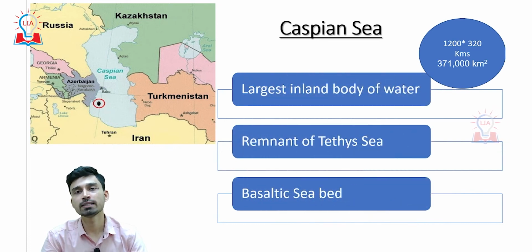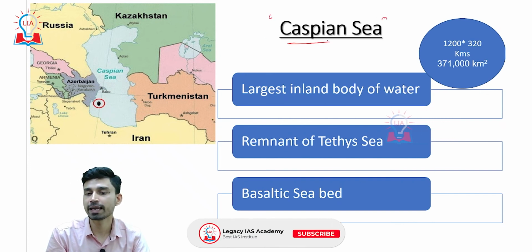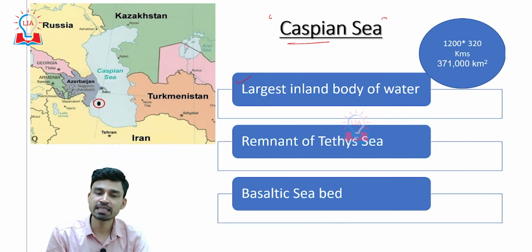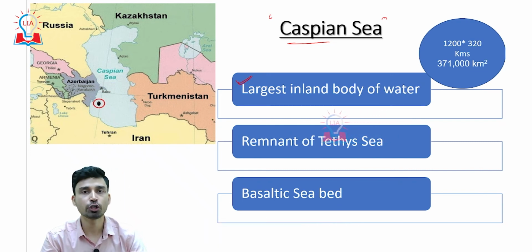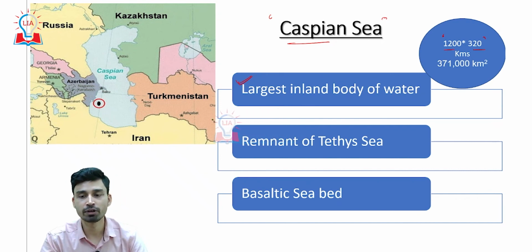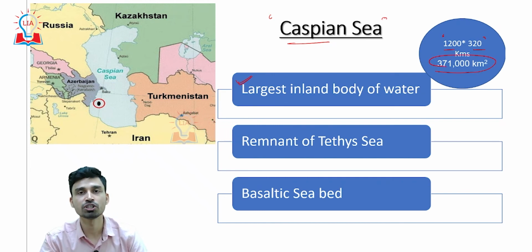Coming to today's last lake that we have discussed, some geographers do not consider this a lake, while many geographers consider the Caspian Sea itself to be a very large lake. Anyway, the Caspian Sea is believed to be the largest inland body of water situated on the earth. If you look at the dimensions, it is almost 1200 kilometers in length and 320 kilometers in width, covering an area of almost 371,000 square kilometers.